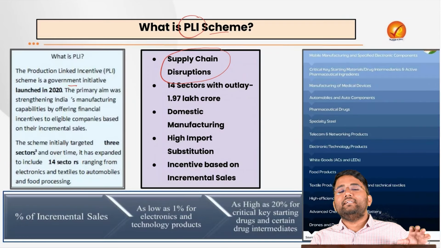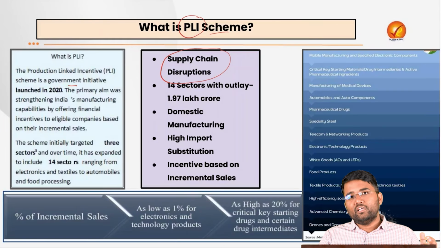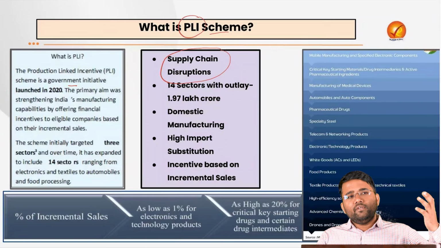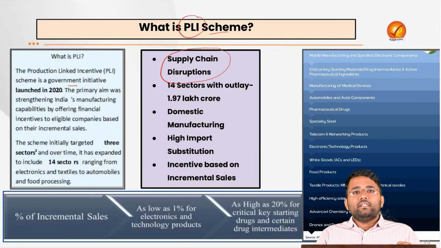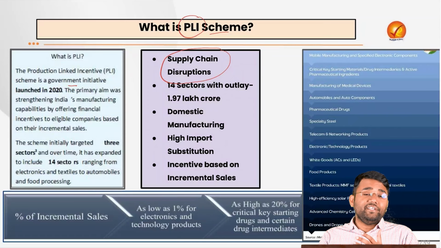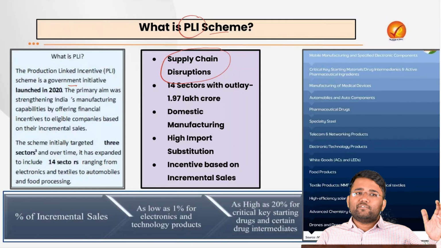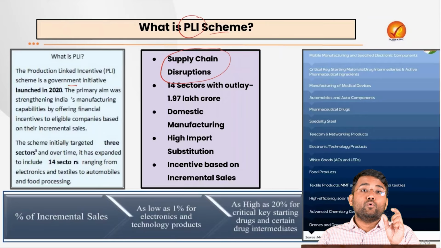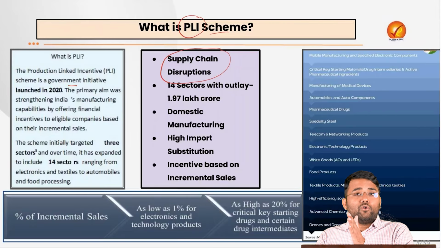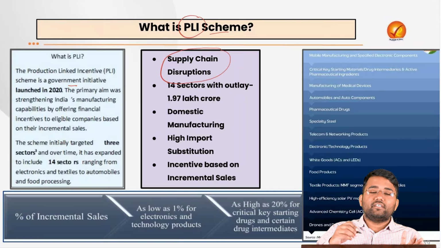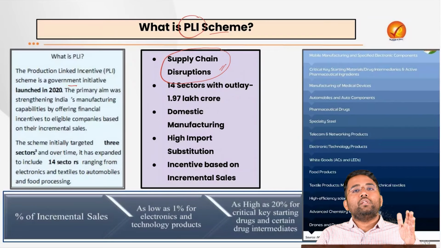For example, we are highly dependent on import of certain commodities. Let's suppose in the solar industry, for the photovoltaic solar modules, certain components that we use, we were dependent on imports from China. The pharma industry was also dependent on certain key starting materials, active pharmaceutical ingredients. They were importing all these APIs from China, and when China went with zero COVID policy, with strict lockdown and quarantine measures, that created supply chain disruptions. And all these industries and the overall economy, whether dependent for the import of raw materials or for the finished product, suffered.